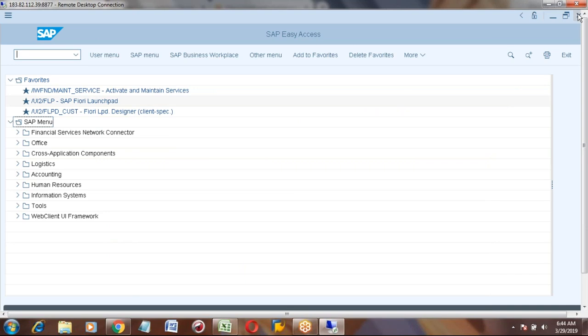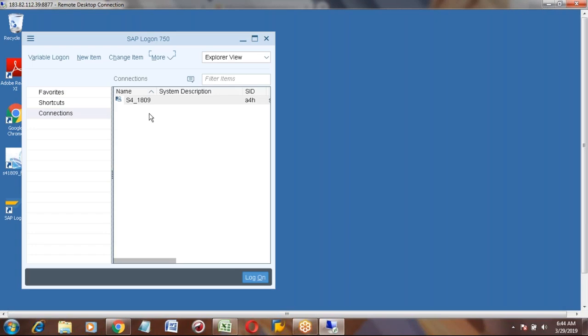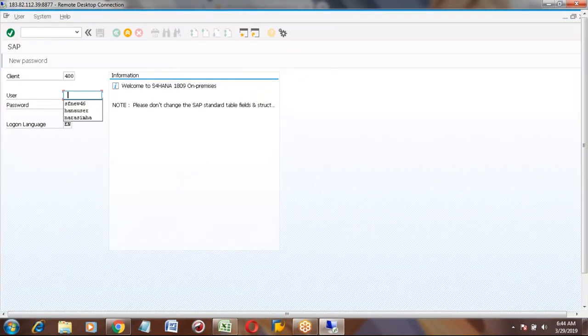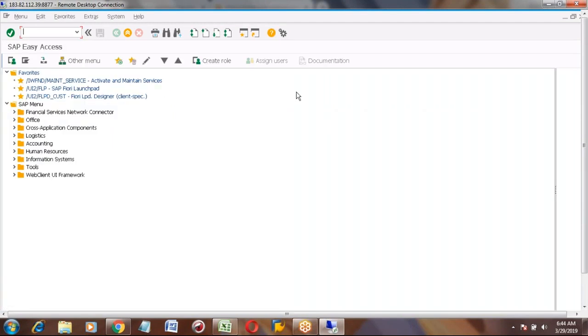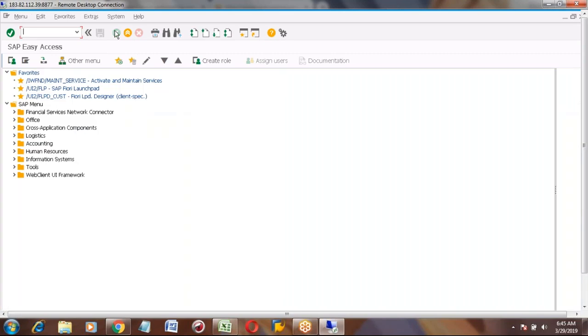and you close this screen and re-log in. Actually, log off from this and once again log in. So now it will appear as your normal GUI screen. Okay, this is normal GUI screen, as you will get the save button above and everything. You can use any one of these.